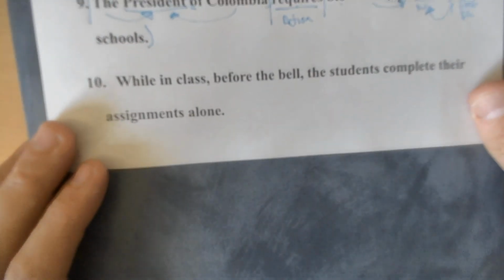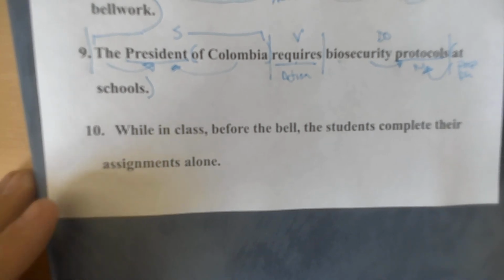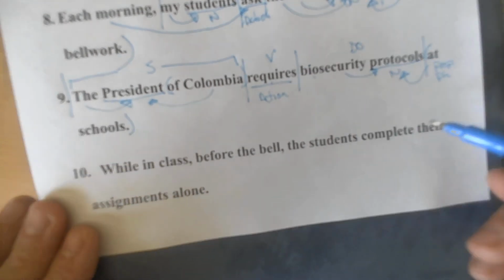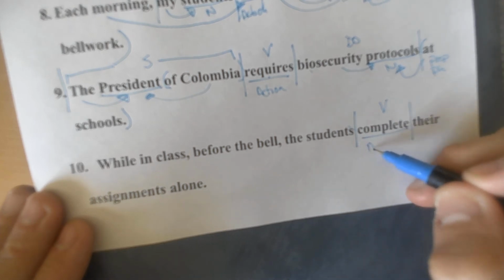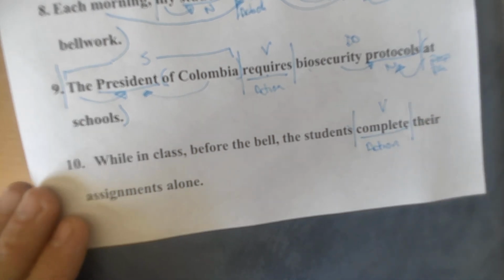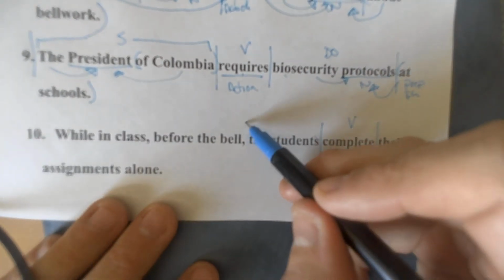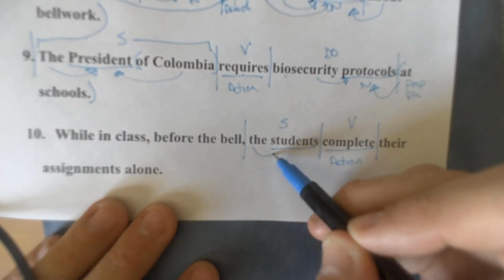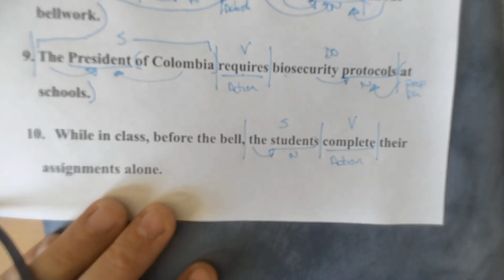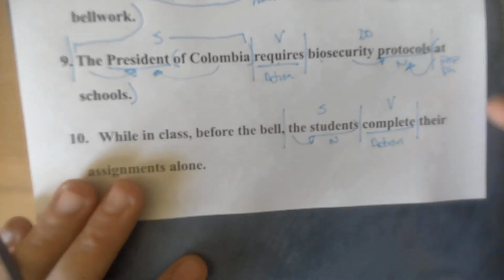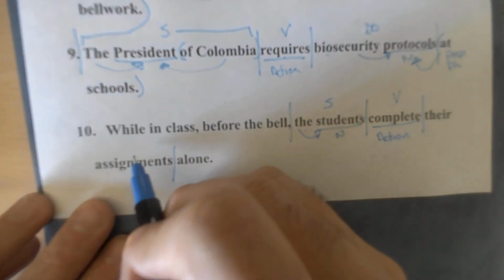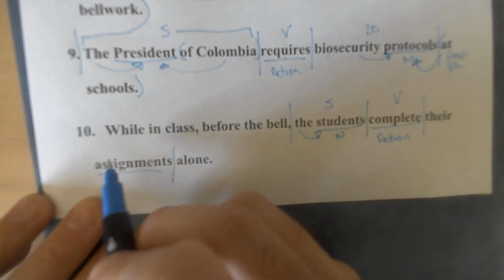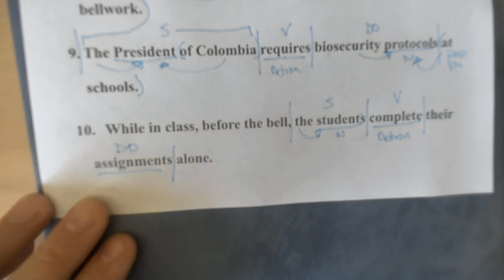And lastly, while in class before the bell, the students complete their assignments alone. What's the actual verb? Complete. And once again, an action verb. Who is completing something? The students. What do the students complete? So the students complete who or what? Their assignments. So assignments would be the key. You don't have to draw the giant line, but this is my direct object, right?